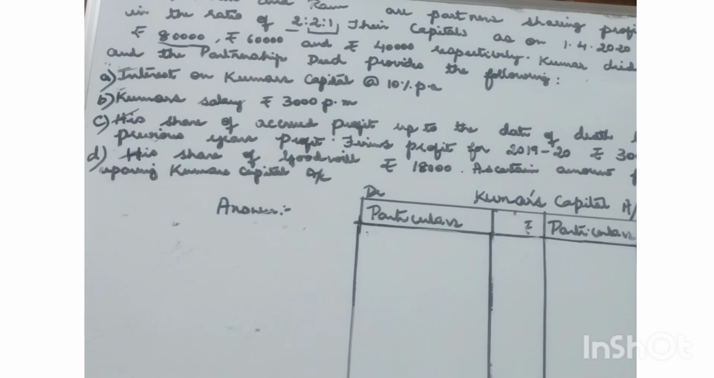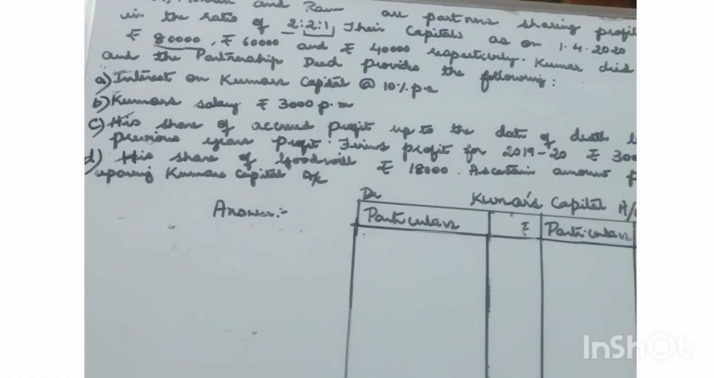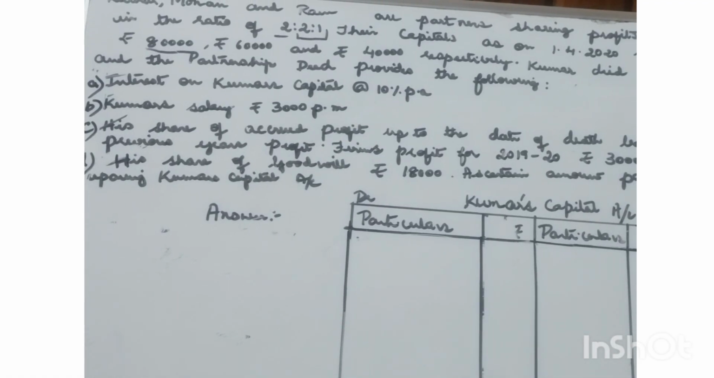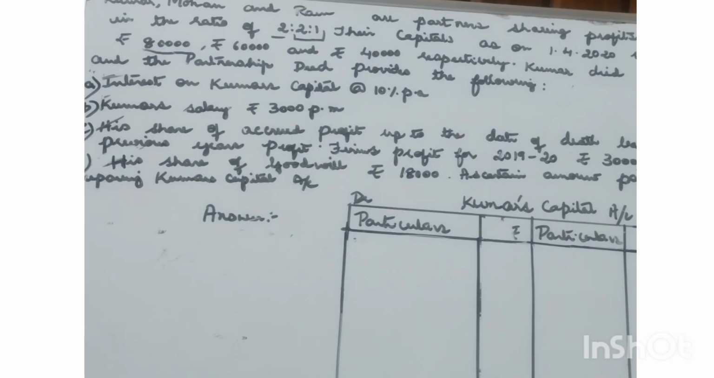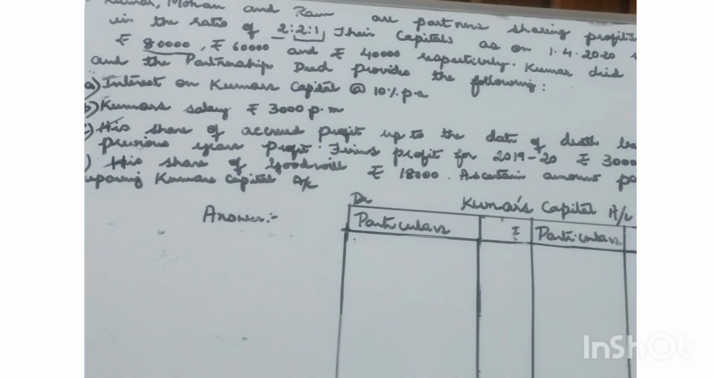On 1/4/2020, when the accounting period started, the capitals are given as 80,000, 60,000 as well as 40,000. Kumar's capital is 80,000, Mohan's 60,000, Ram's 40,000 respectively. Kumar, who is the deceased partner, expired on 31/12/2020. So from 1/4/2020 to 31/12/2020 is 9 months. Within 9 months, he has expired.